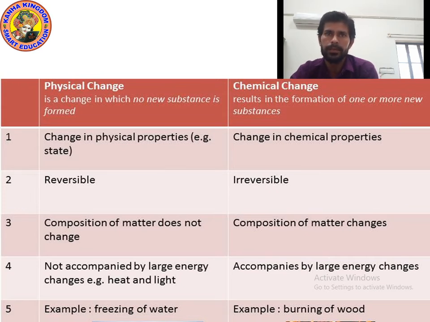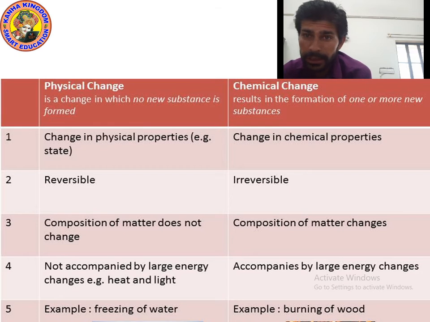Okay, look at the index: physical change and chemical change. So during physical changes, what happens? Physical properties change. During chemical changes, always chemical properties change. During physical change, always physical properties change. During chemical change, always chemical properties change.